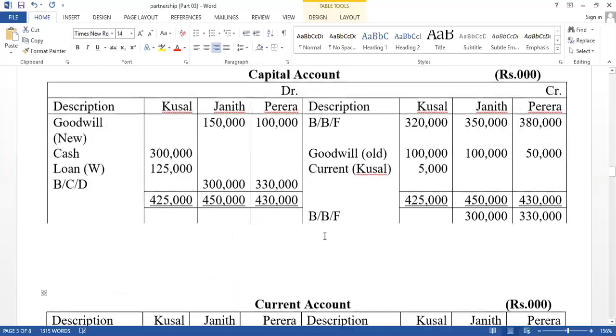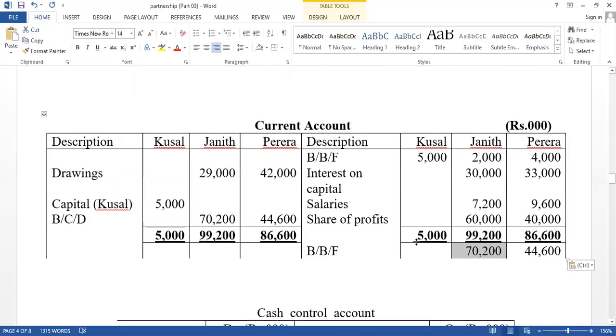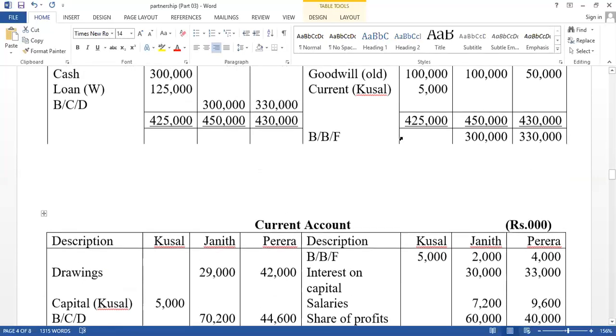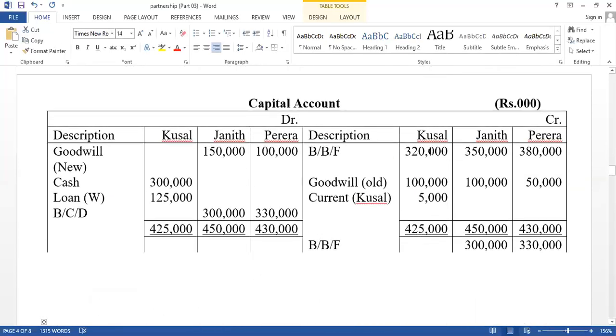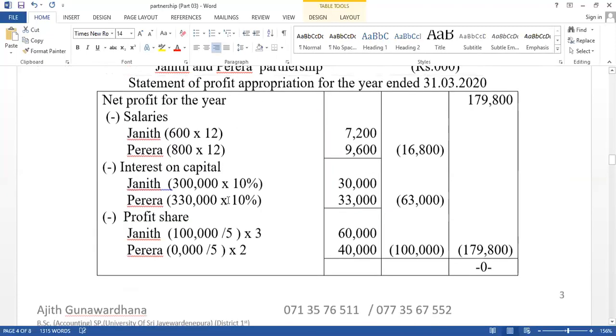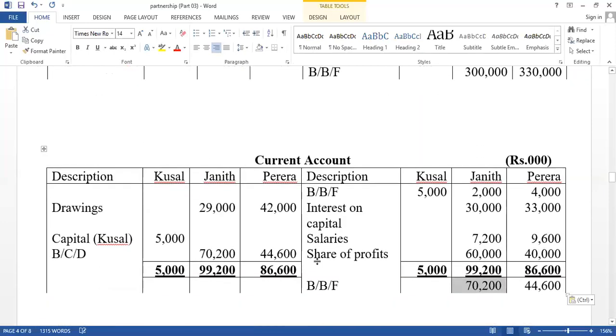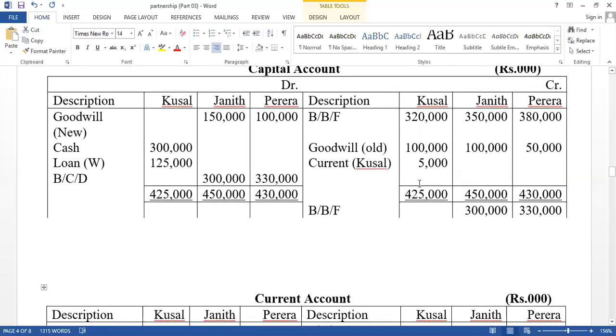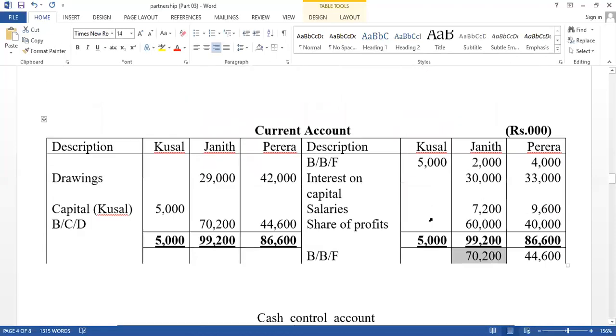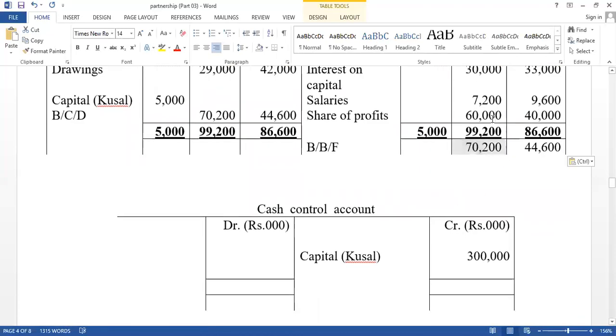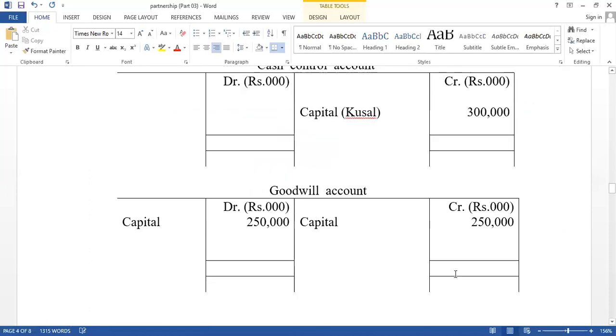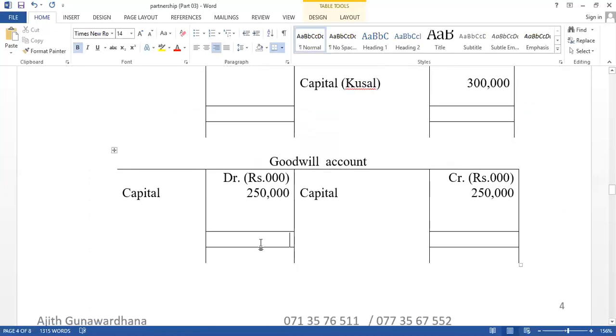First, current account balance should be transferred to the capital account. By closing capital account, equity can be calculated, whether it has been paid or not paid. Then new agreement should be applied. And as a result of goodwill adjustment, capital balance changes from the beginning. Interest on capital should be calculated based on closing balance. Then paid in cash, and goodwill account has no balance.